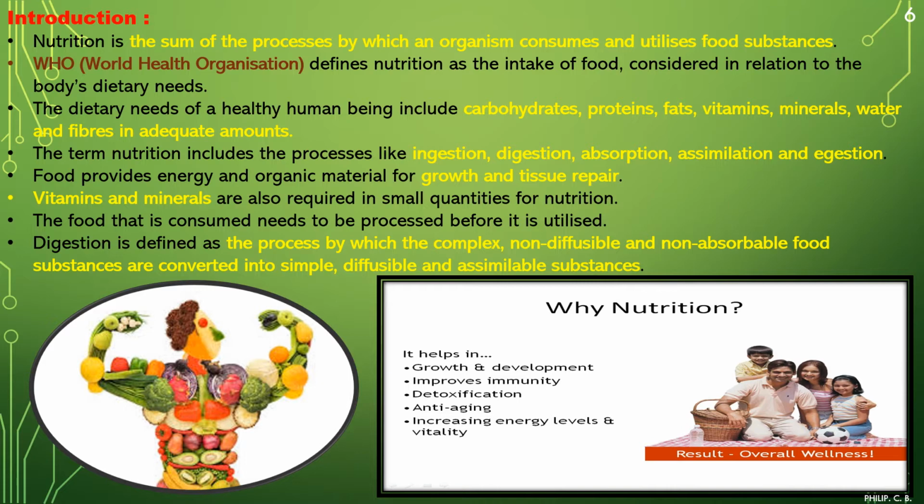That is, as I told in the earlier part of the topic, or in the fourth point, as you can see the terms ingestion, digestion, absorption, assimilation. That is, these components, whatever we eat in the nutritious food, have to be absorbed into the body. That is very much important, right? So complex, non-diffusible and non-absorbed food has to be converted first, that is by the process of digestion, into simple, diffusible and assimilable substances. Okay, towards the left you can see a bodybuilder, but if you see carefully, it is a bodybuilder built by all different fruits and vegetables, which builds our body naturally.